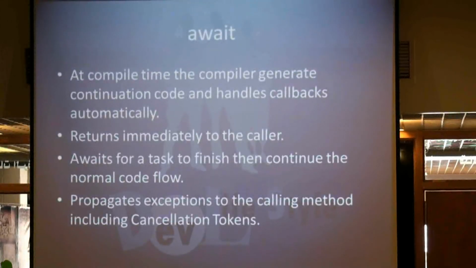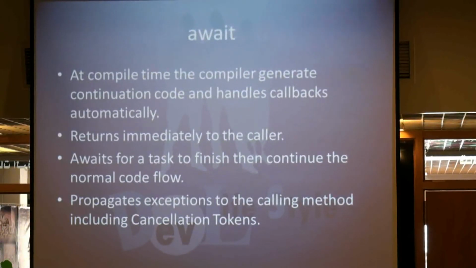The await keyword, at compile time, makes the compiler generate all the code necessary for the continuation of the code and the callback function. It will return immediately to the caller whenever it hits the await. Then it will wait in the background for the task to finish and continue the body of the function, the normal code flow.